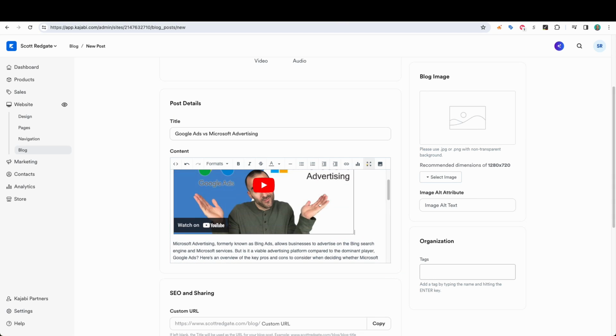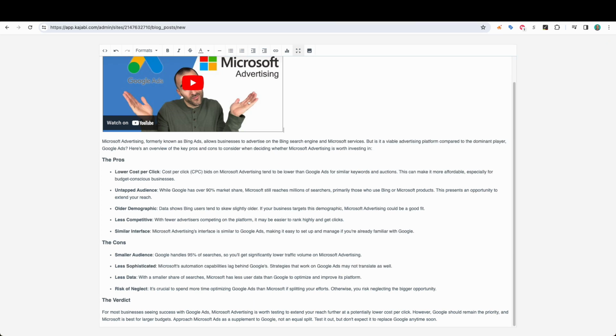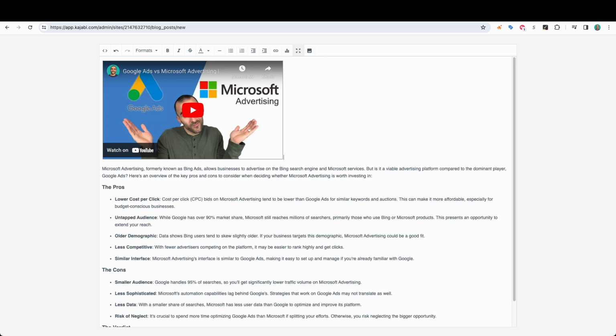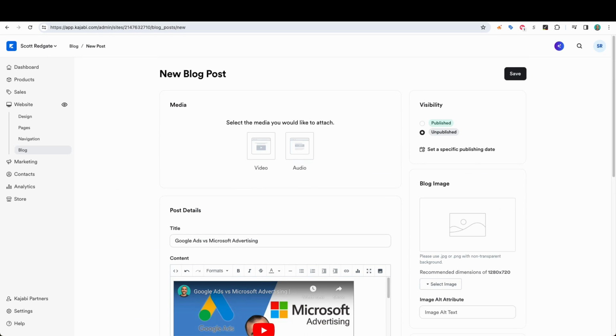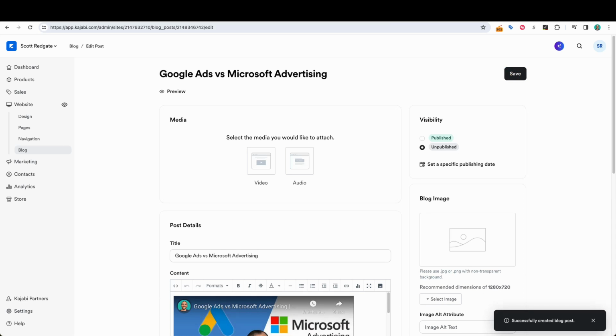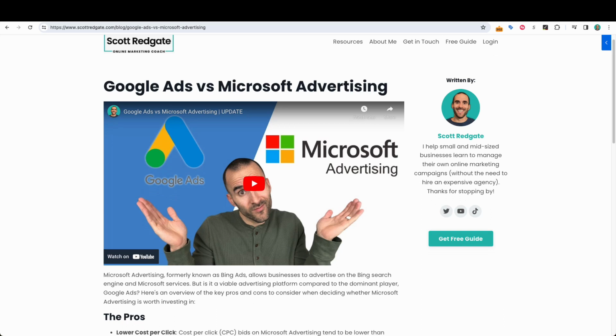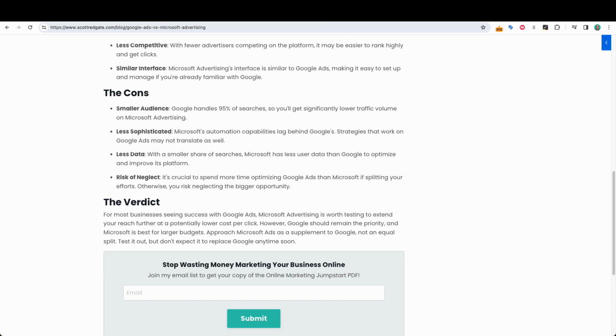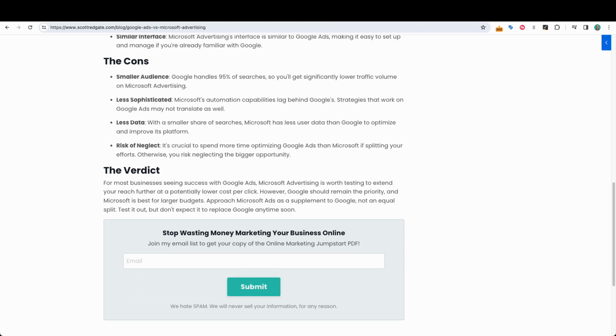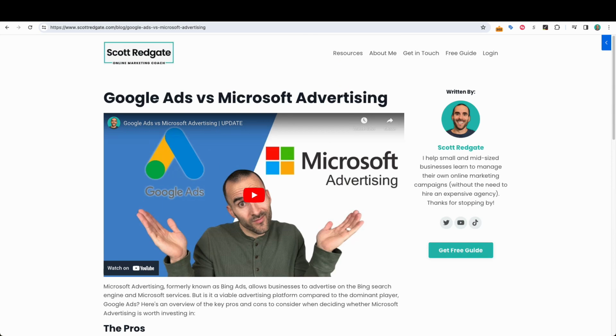Let's take the time to quickly look at this in full screen. It was able to paste it in proper HTML. Let's preview this. Let me save this as unpublished, and then I'll preview what it's going to look like here. All right, Google Ads versus Microsoft Advertising. You've got all this. And again, I'm going to take some time to read it and add cited sources. If there are any sentences that I need to change, I will go ahead and do this.